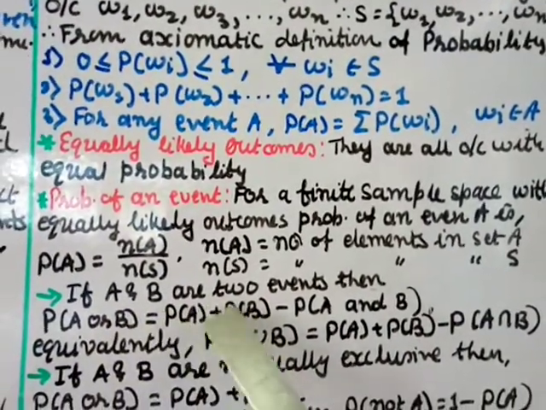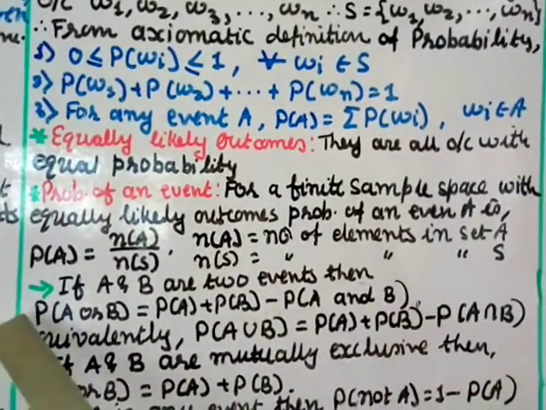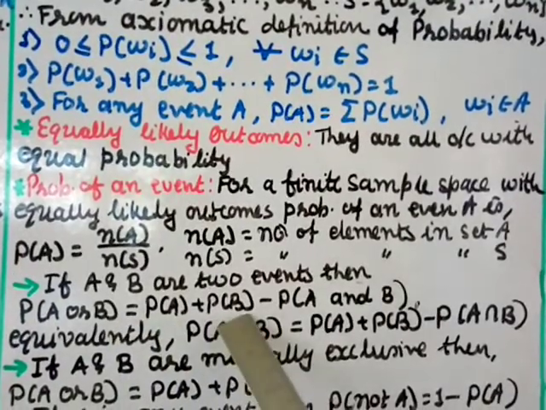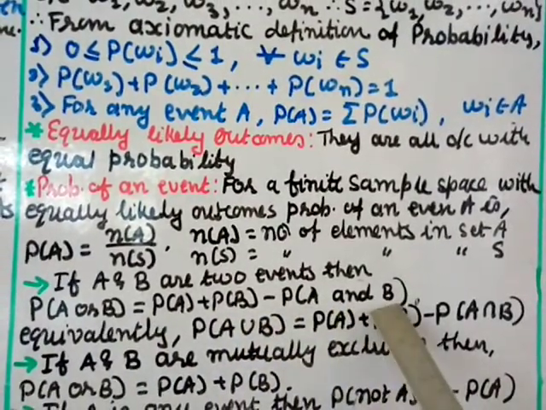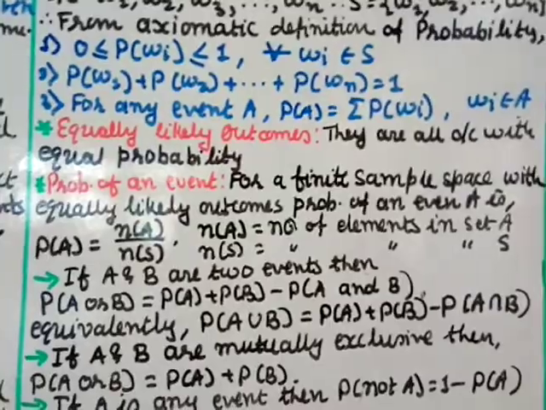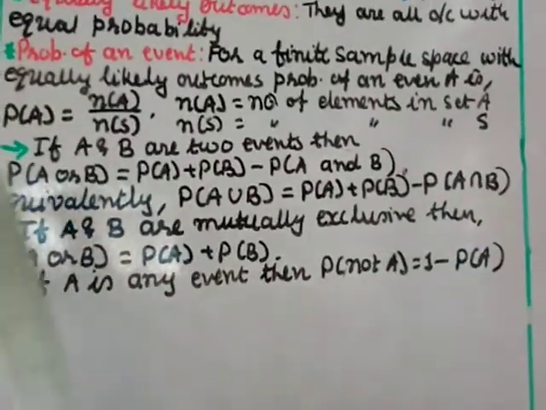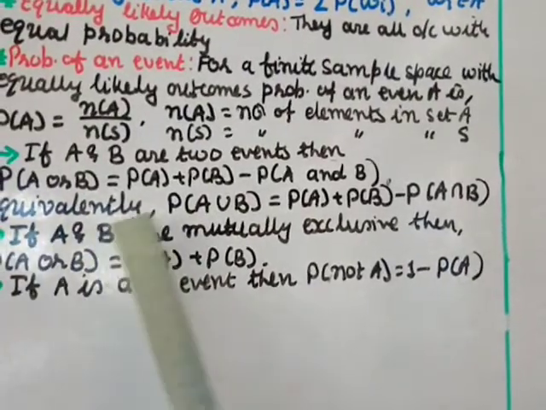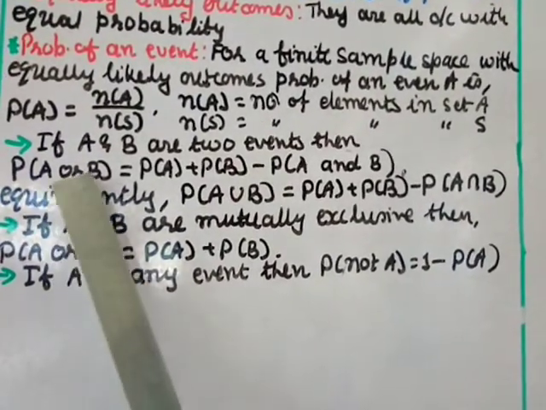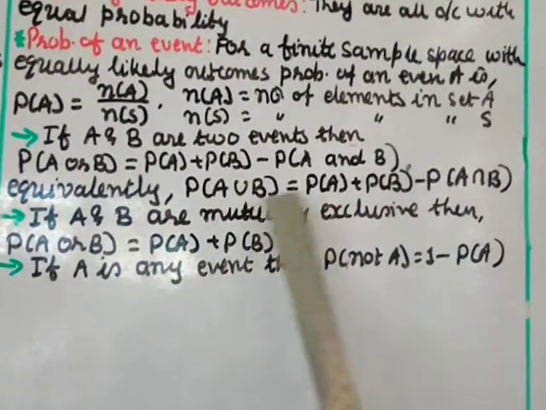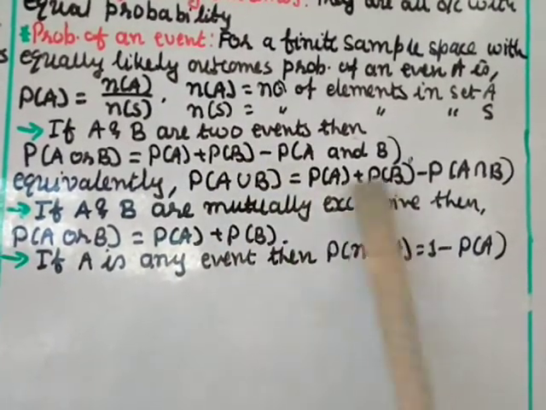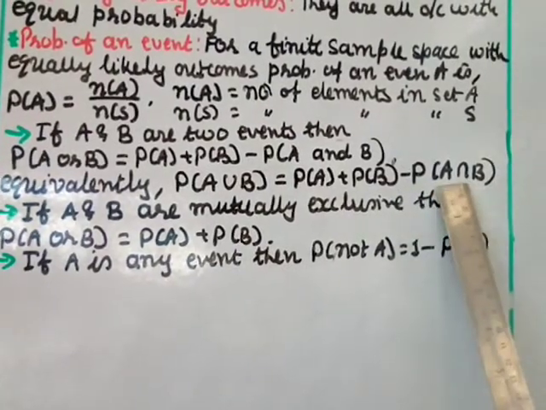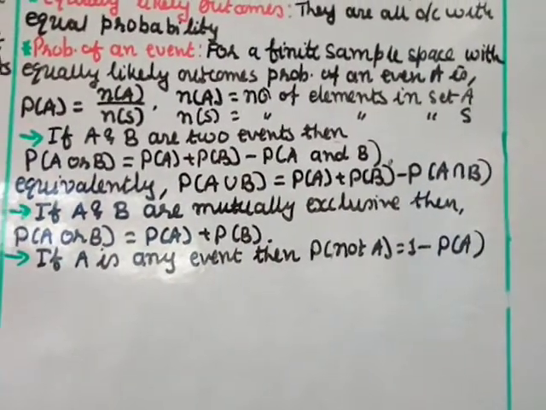If A and B are two events, then P of A or B is equal to P of A plus P of B minus P of A and B. This is the formula. You can also write it in set theory form, equivalently: P of A union B equal to P of A plus P of B minus P of A intersection B. P stands for the probability.